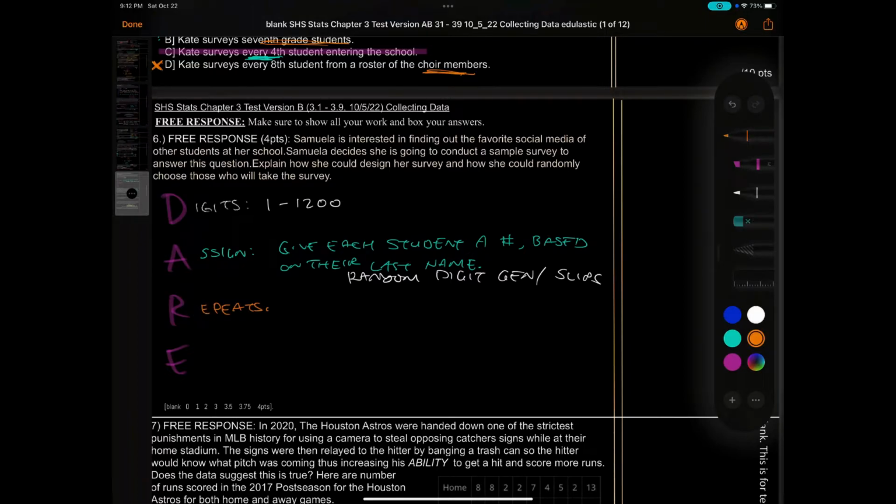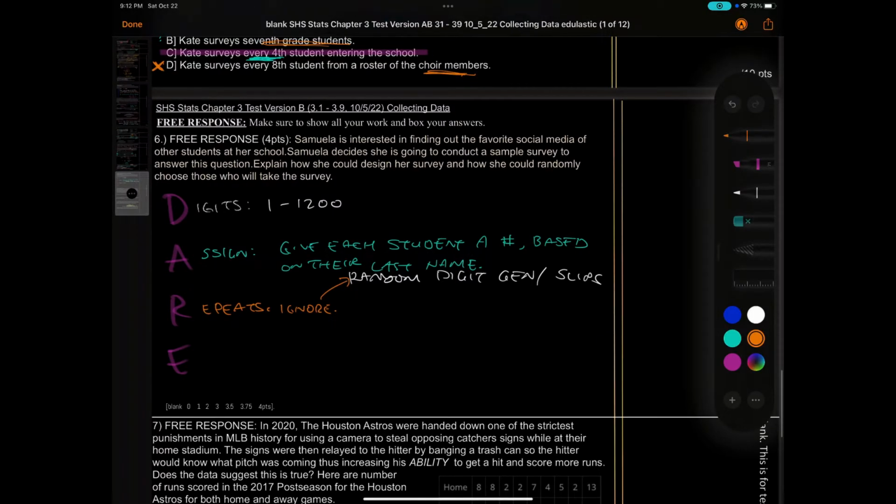Okay, what do you do with repeats? We want to ignore them. So if you're using the random digit generator, you would ignore them. But if you're using slips, don't replace the slips. Just keep it out. So this kind of changes based on what kind of method you're using.